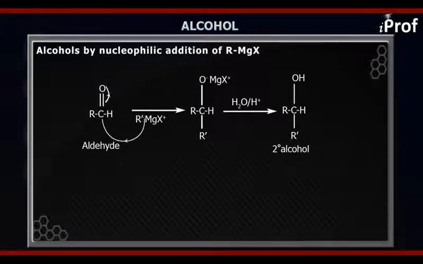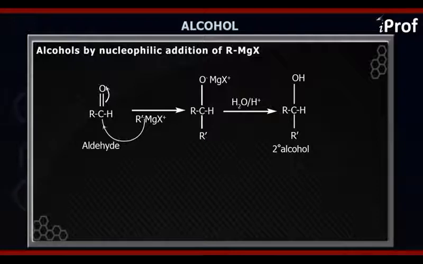Either carbon has to break the bond with the H, or it has to break the bond with the carbons. And in this case, both of these possibilities are not possible. So therefore, O negative has got no other option than to react with the MgX. So the intermediate formed in this case is RCOMgX H R dash. And when you carry out the hydrolysis, then it will fetch you RCHOH R dash.